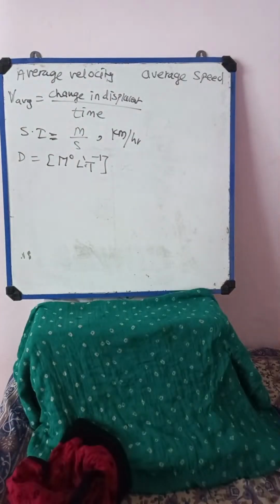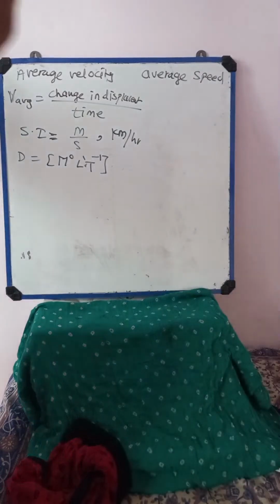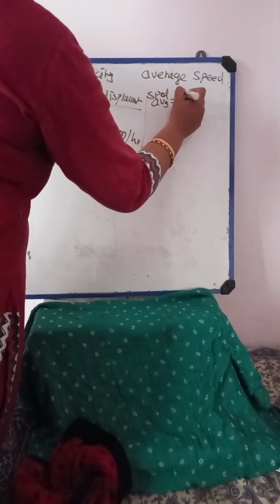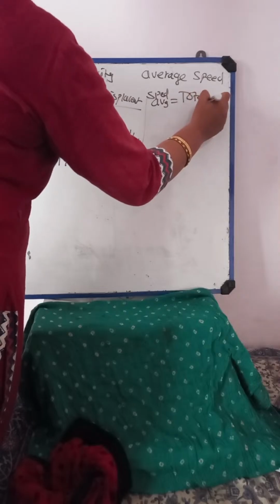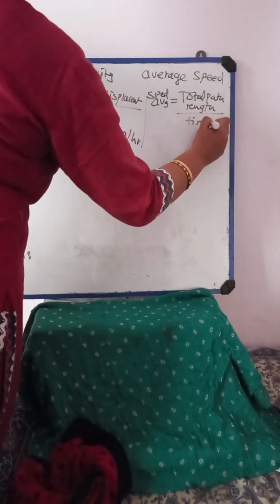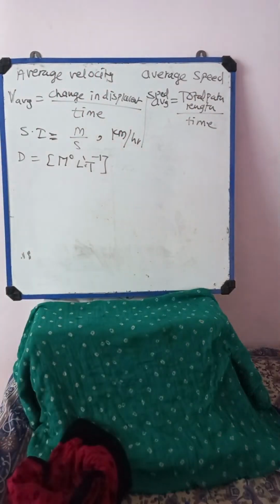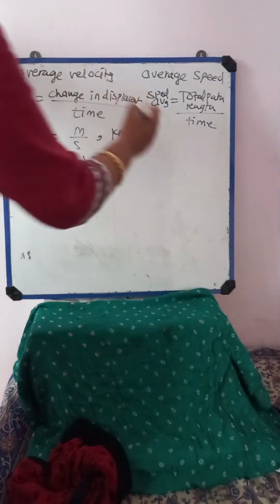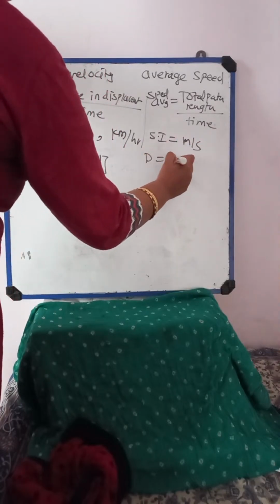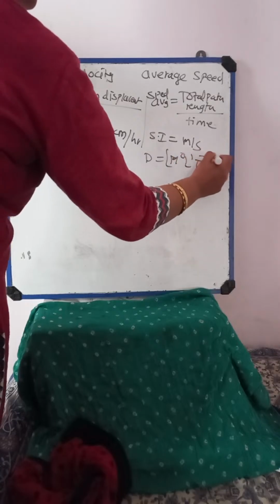Then what about average speed? Average speed is the total path length traveled. So I can write here average speed is equal to total path length divided by time. This is measured in meters per second, so its SI unit is meter per second, and the dimensions are also m0, l1, t raised to minus 1.